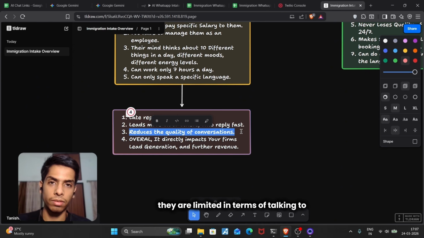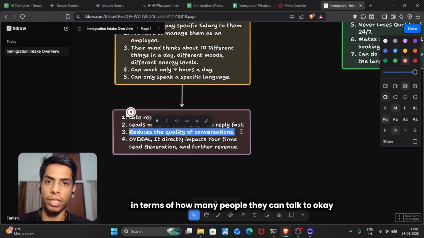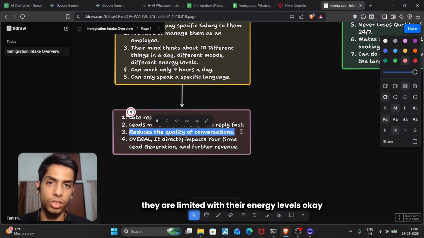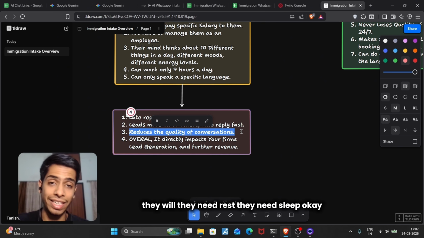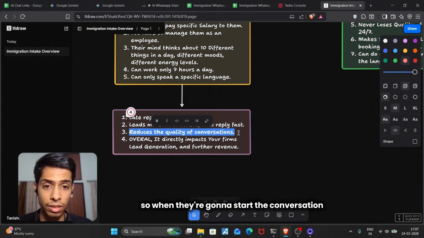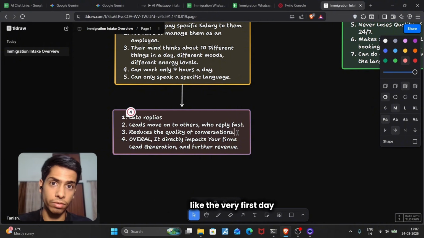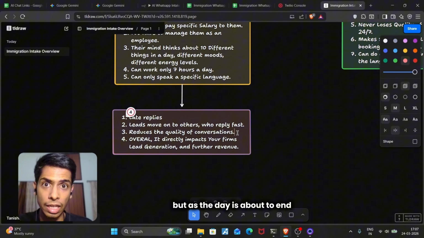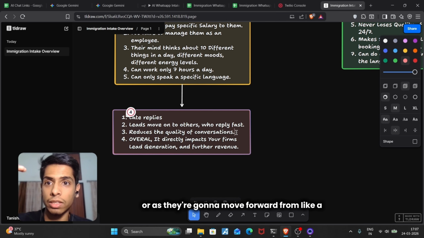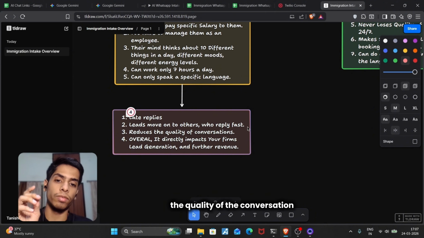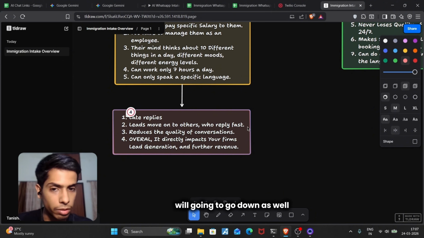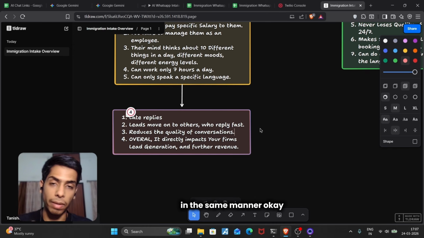they are limited in terms of how many people they can talk to. They're limited by their energy levels and their working hours. Their mind will burn out, they will slow down, they need rest, they need sleep. When they start the conversation with the very first lead, they will be at the peak of their energy level. But as the day is about to end, or as they move from lead to lead, the quality of the conversations and the quality of thinking and reasoning are going to go down in the same manner. Fourth point, overall.